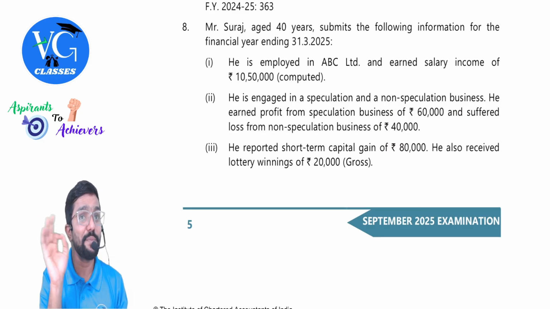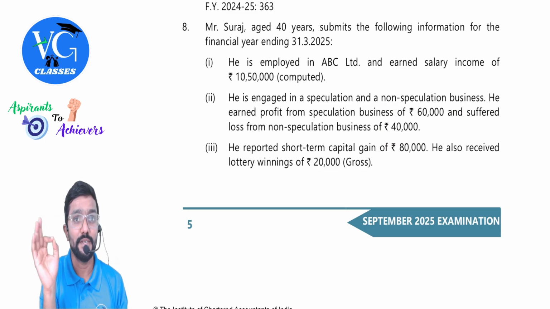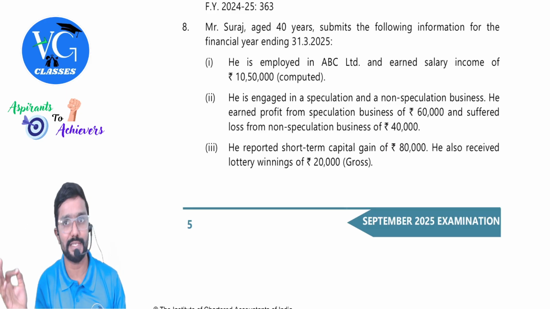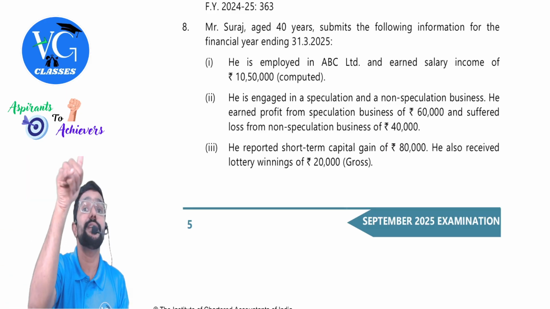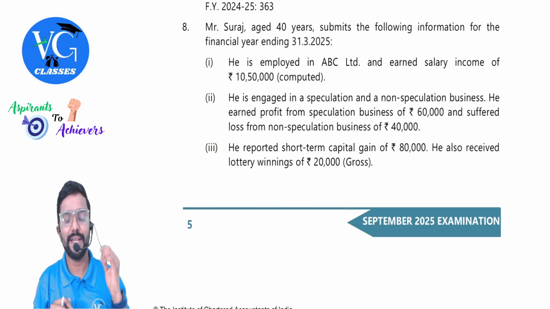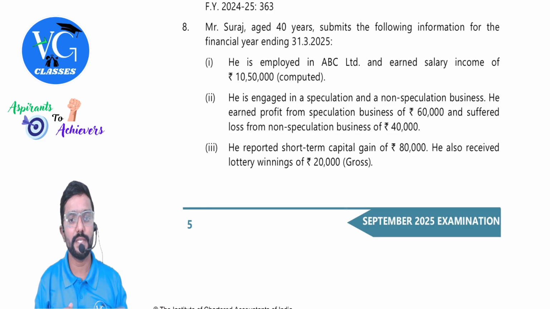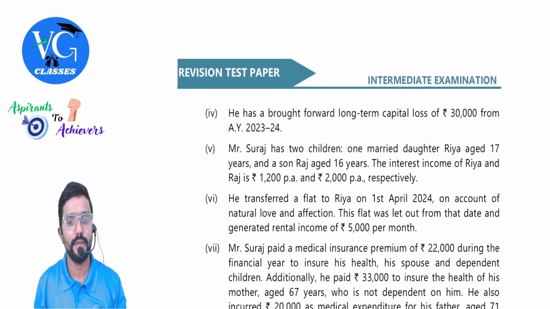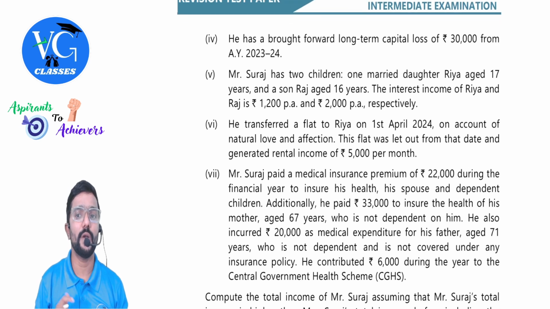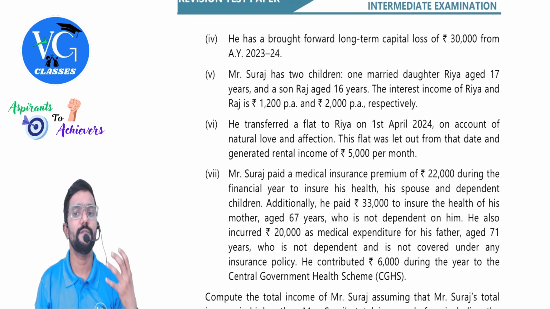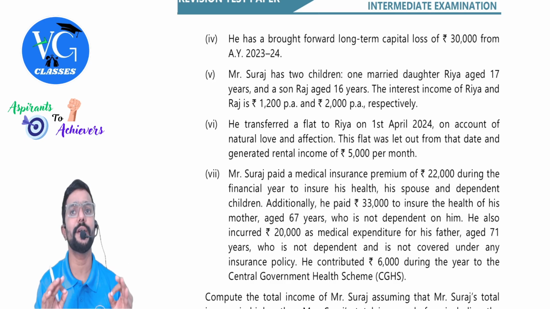Speculation business loss cannot be adjusted against other business income. But here we have other business income. Can we adjust, sorry, other business loss against speculation business income? Yes. He reported a short-term capital gain of 80,000. He also received lottery winnings 20,000 gross. He has brought forward long-term capital loss 30,000 from assessment year 23-24, which can be set off only against long-term